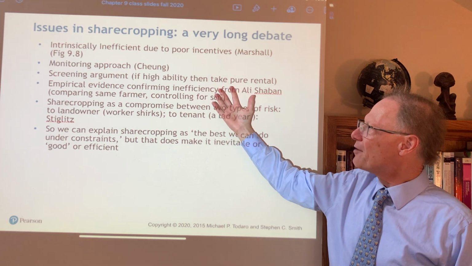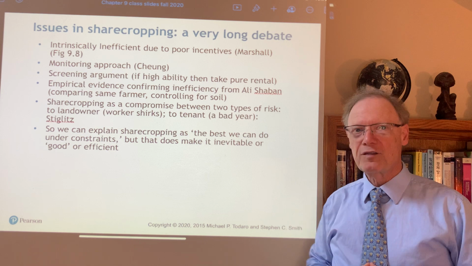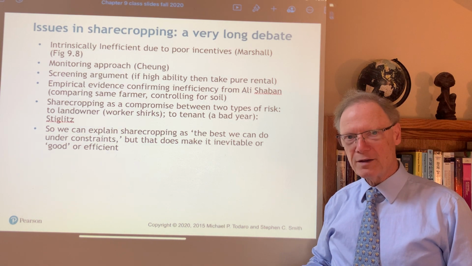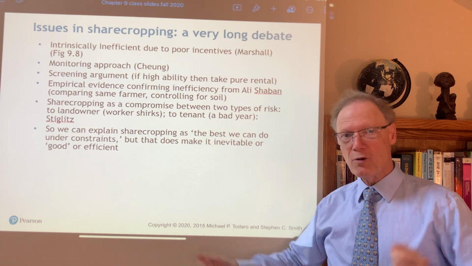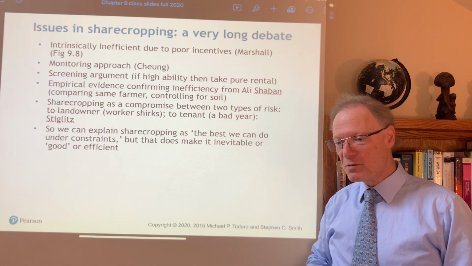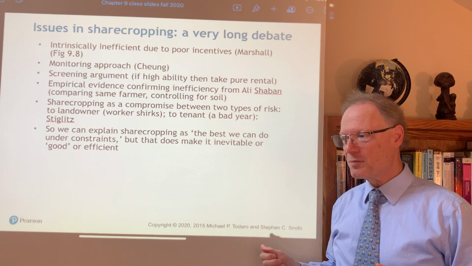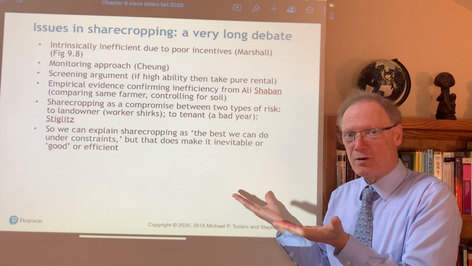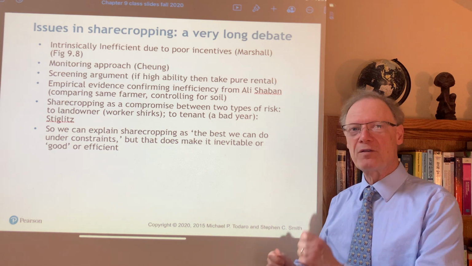So, as a result, there have been some alternative arguments. A famous one is the screening argument. And this is the idea that the owner of land is offering 2 contracts to people, sharecropping or pure rental. And one reason that it's in their interest to offer these 2 contracts is because they get more money that way. They may have a relatively high pure rental fee, but they know that it's the high ability farmers that will take this.